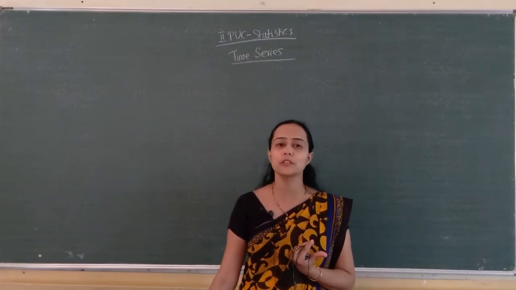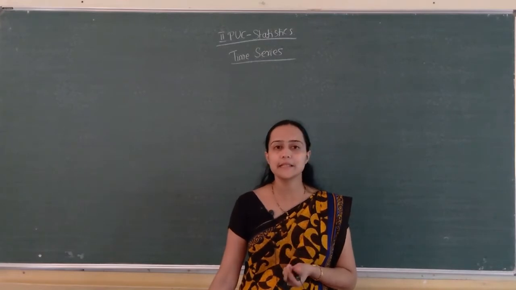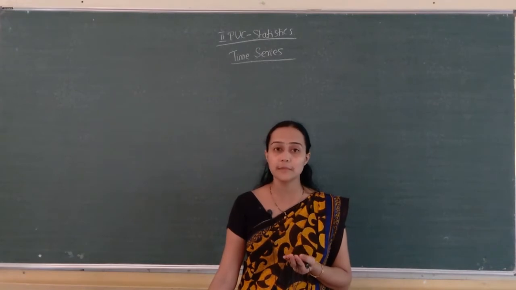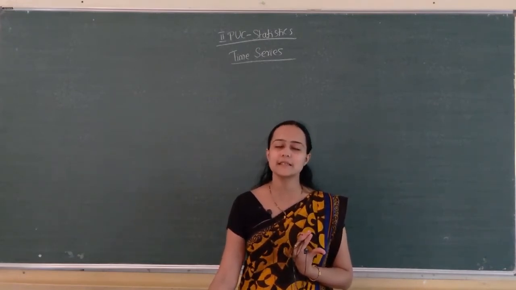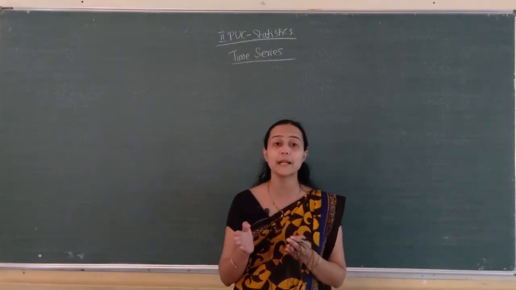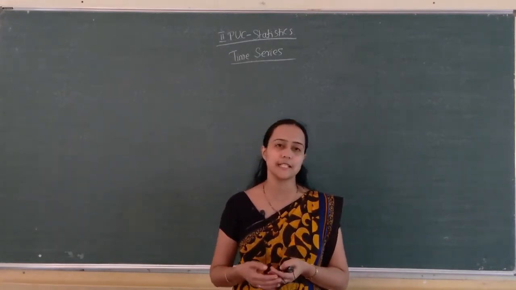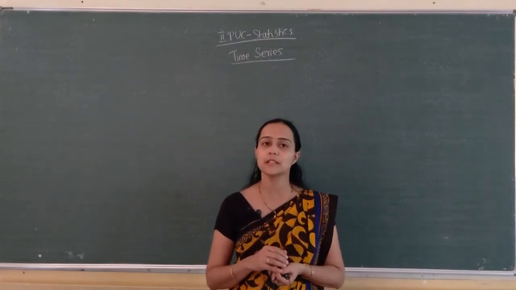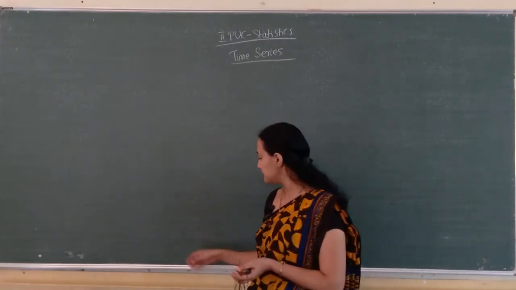But there are demerits, since the method is based on the arithmetic mean; whatever demerits are there for the arithmetic mean come here also. Since it is not a mathematical method, it does not establish any mathematical relation, so we can tell on an average, but we can't tell exactly about the future trend.